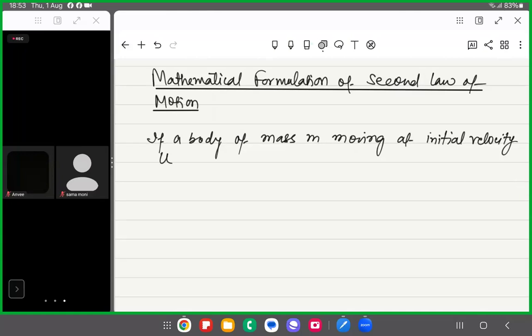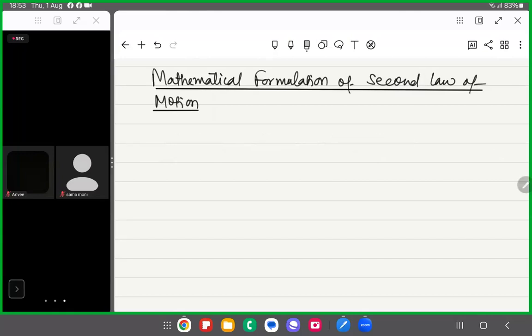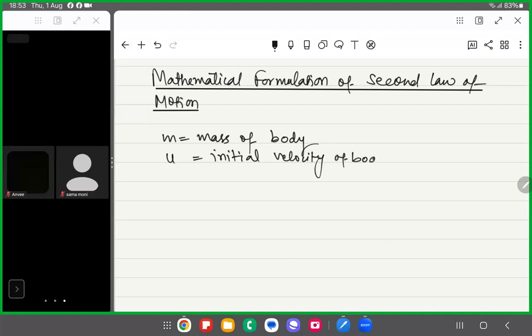We can write these directly: m is the mass of the body. u is the initial velocity of the body. a is the acceleration, and this acceleration is for time t. t is time.